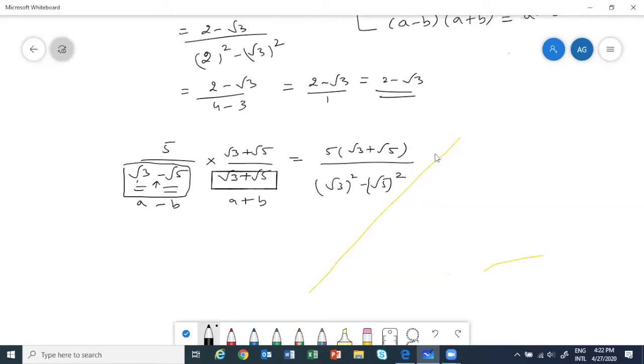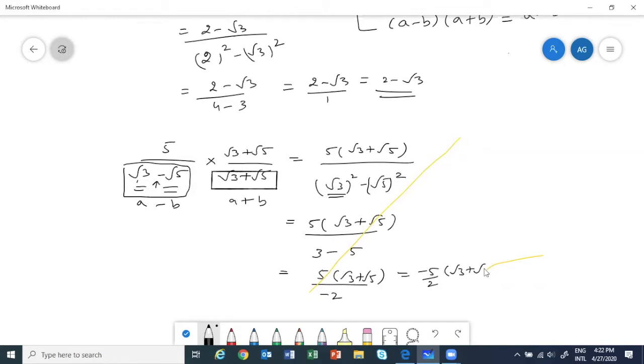Root 3 whole square will be 3 and root 5 whole square will be 5. So this will be minus 2 in the denominator, 5 times root 3 plus root 5. So this can be written as minus 5 by 2 into root 3 plus root 5. This will be the answer.